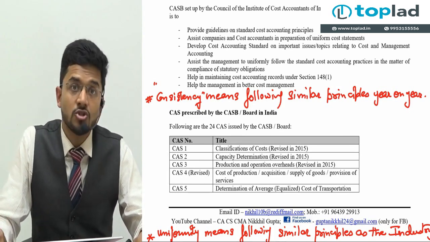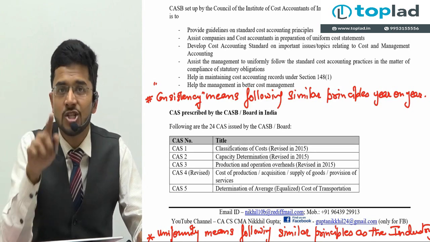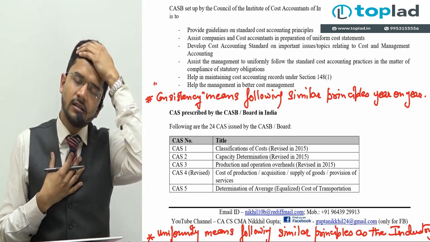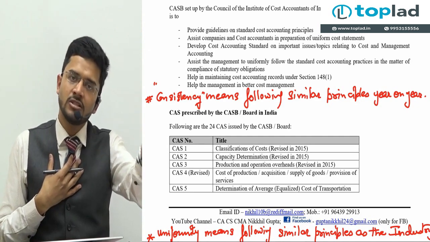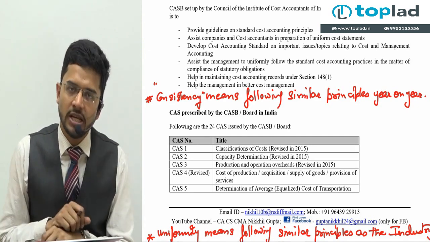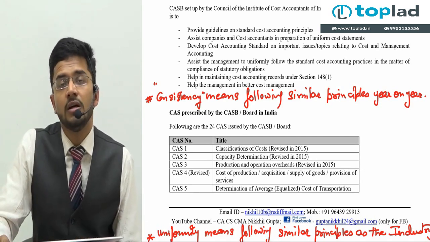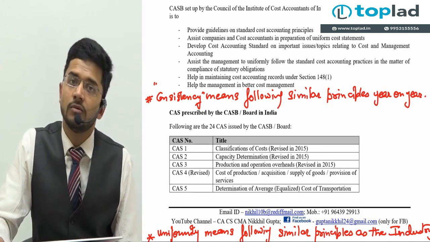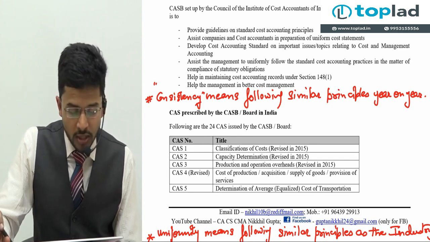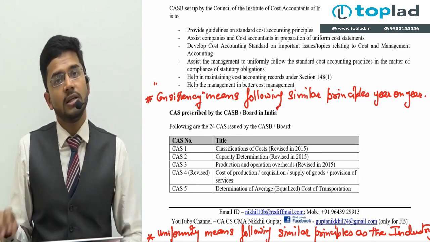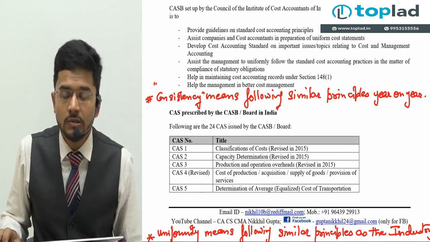And if there is a change, then you have to explain the rationale of the change. And as a cost auditor, I should be satisfied that yes, it was the need of the hour because of which this principle has been changed, and I should disclose it in my cost accounting records, cost accounting cost sheet. I need to disclose it over there. So consistency means following similar principles year on year. Year on year, I should follow the same rules.